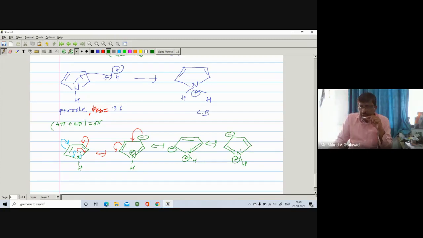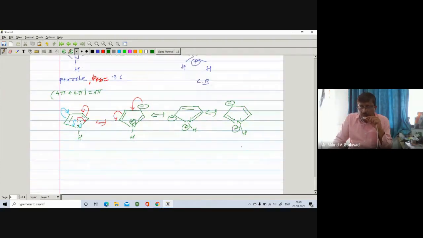Similarly, we can write one more resonating structure. The pi bond opens on the carbon, C negative, C positive, so this negative shifts here, forming a double bond, and you get the next resonating structure. Here is nitrogen and H, nitrogen carries a positive charge as it is. Here is a double bond, this shifts here, forming a double bond, and carbon becomes negative.